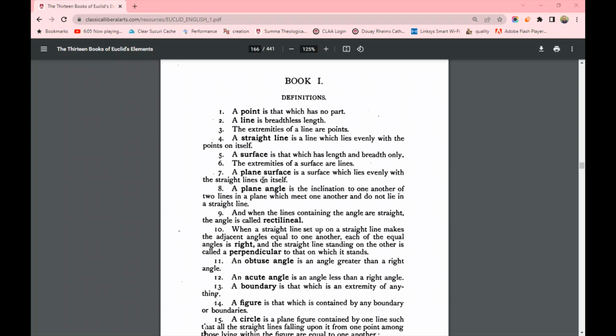When the lines of an angle are straight lines, the angle is called rectilineal. Definition 10. When a straight line set up on a straight line makes the adjacent angles equal to one another, each of the equal angles is right, and the straight line standing on the other is called a perpendicular to that on which it stands. I know you have no idea what that means. So let's learn what it means. Because it's very simple.